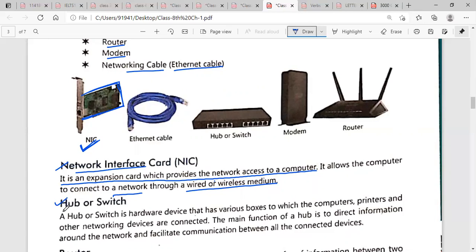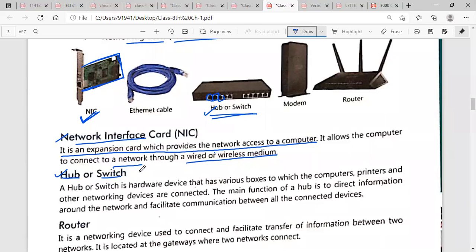Next is hub. Hub is also called a switch. You can see here, this is the picture of a hub. Here are the ports where you can connect the various computers. Now what is a hub or switch? It is a hardware device that has various boxes to which the computers, printers and other networking devices are connected.